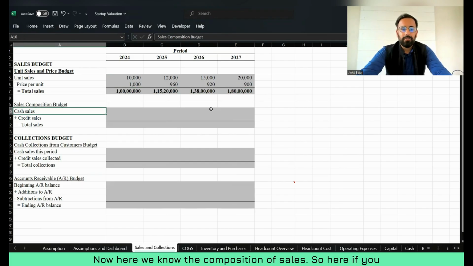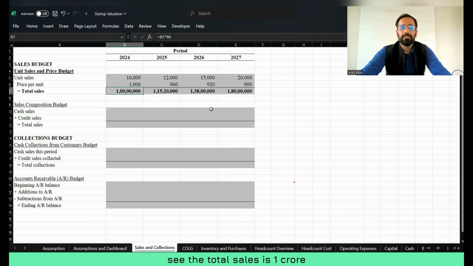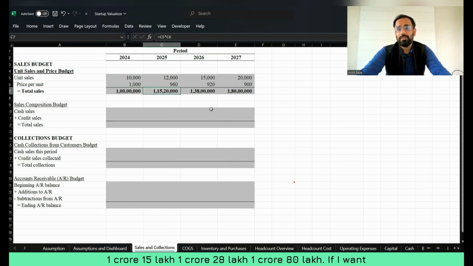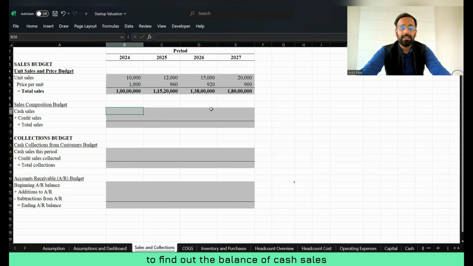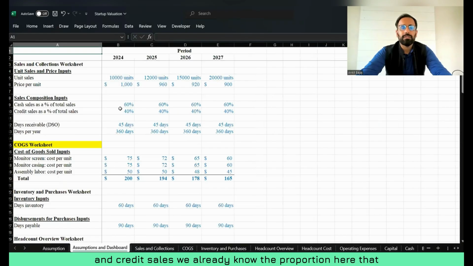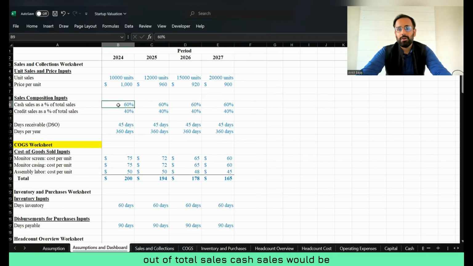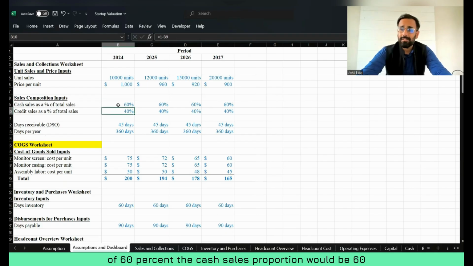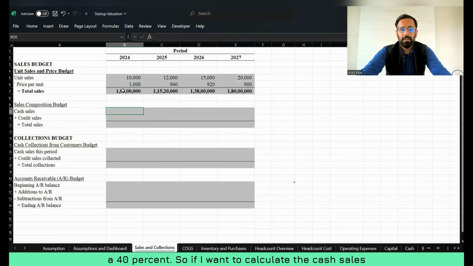Now here we know the composition of sales. The total sales are 1 crore, 1 crore 15 lakh, 1 crore 28 lakh, 1 crore 80 lakh. If I want to find out the balance of cash sales and credit sales, we already know the proportion: out of total sales, cash sales would be 60% and credit sales would be 40%.